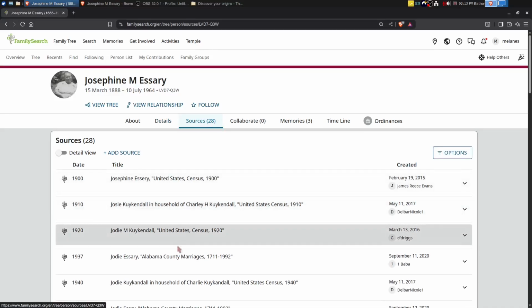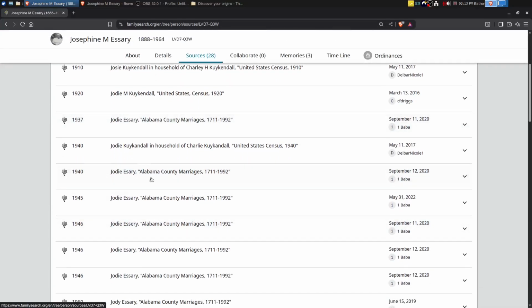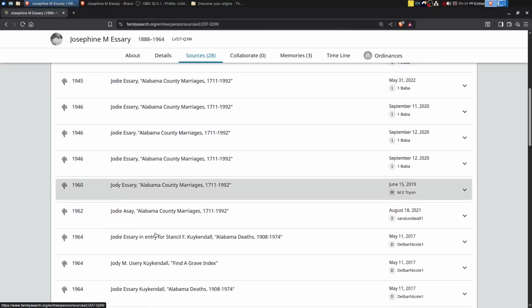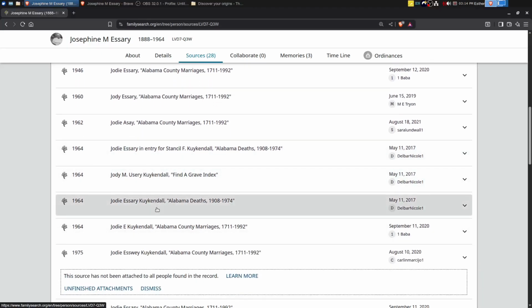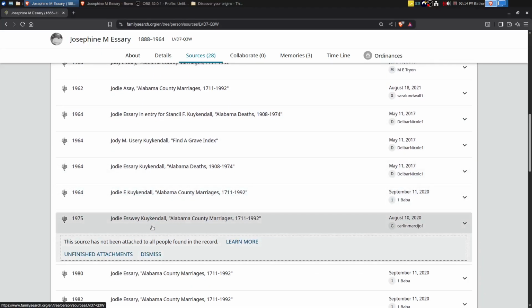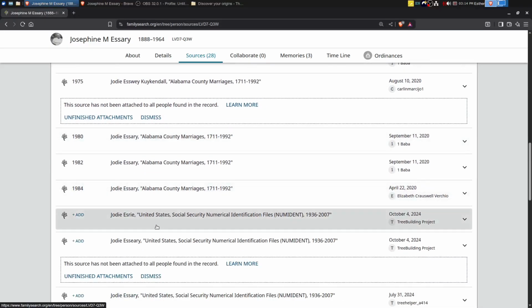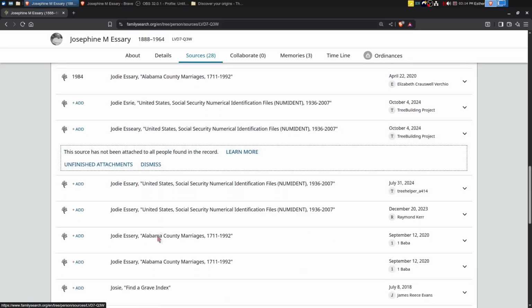There is not a 1930 census, so we are missing that for sure. We got a bunch of Alabama marriage records, and I would expect those would be for all of the children. And let's see, Find a Grave, Alabama deaths, some more marriage records. Okay, Jody. We got the Social Security records, which would be for her children again.